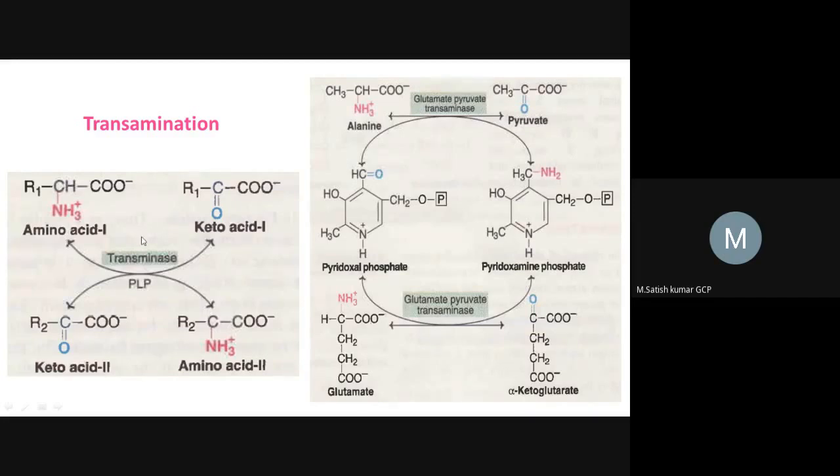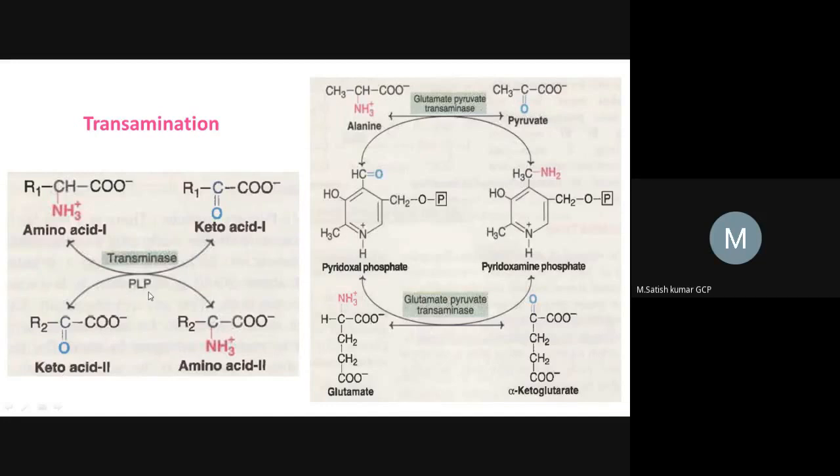This reaction is favored by a transamination enzyme, and it is activated in the presence of PLP, that is pyridoxal phosphate, which is a coenzyme. The coenzyme temporarily accepts the amine group and gives it to the keto acid.